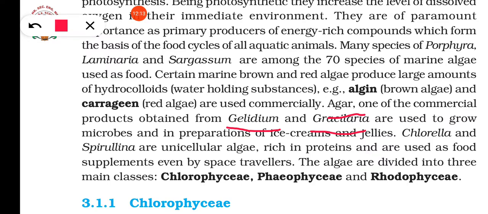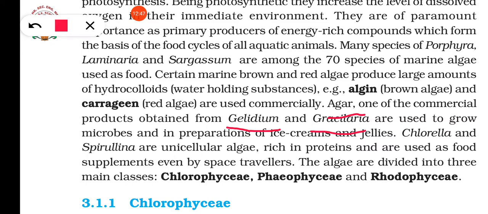Okay, then another kind is what? Another economically important group is some of them are very rich in proteins and can be used as a food supplement, even by space travelers when they go to space. The scientists when they go to space need food, and for this, chlorella and spirulina, these are microorganisms or unicellular algae, and they can be grown in a small space.